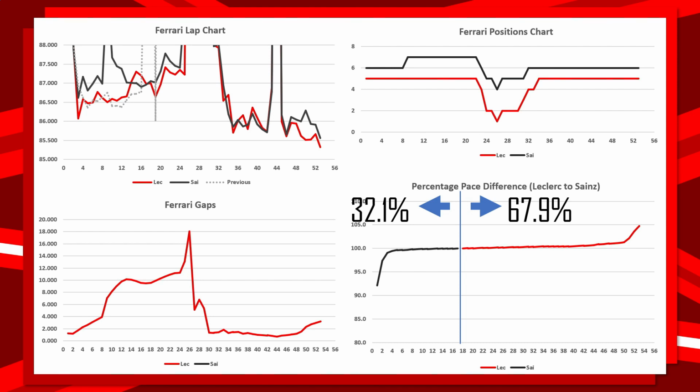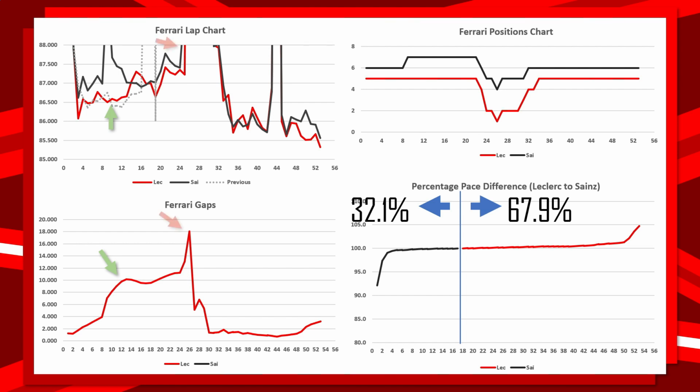And interestingly, in the opening portion of the race, even though the two Ferraris started very close to each other, there is an almost 1 second per lap gulf between the two drivers, which is extremely significant. I'm not 100% sure what happened to Carlos Sainz on lap 10. I don't know if he was involved in any incidents. Obviously there was that one with Giovinazzi at the very start of the race, but that caused a small little VSC period. But I'm not sure what happened on lap number 10, why his lap time was so slow.